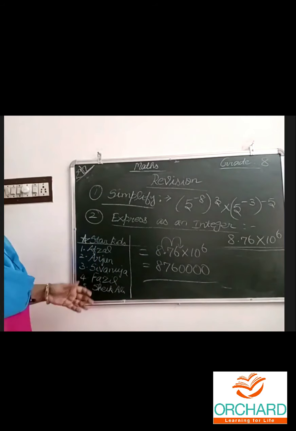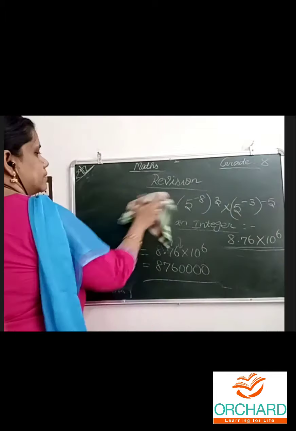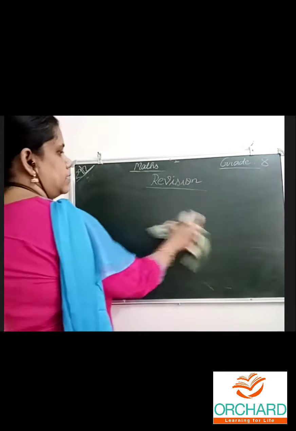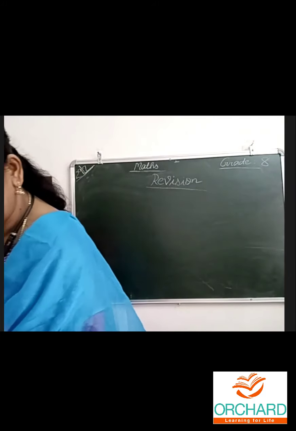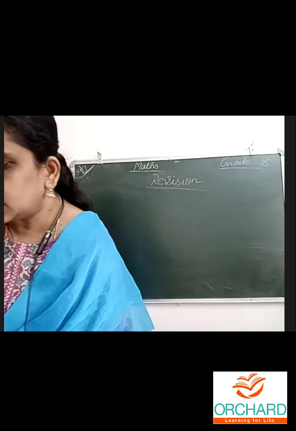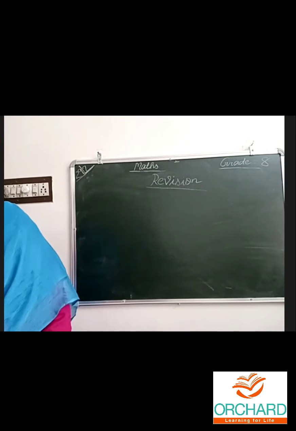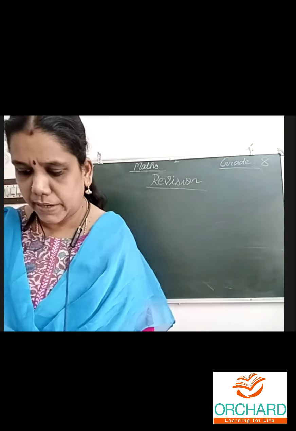So some other questions of this type will come. Square roots chapter we planned for tomorrow.